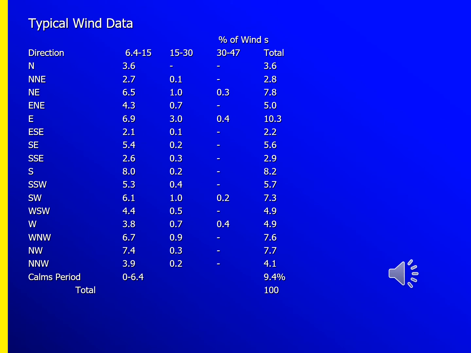So you can see the typical wind data, direction and also the 6.4 to 15, this is the wind velocity, 15 to 30, 30 to 47. So this is for the wind velocity, how many times our wind velocities we can count, and we can find out the total percentage. So this is the direction and velocity, and how many times the wind velocity we determine. Also we define how many times our winds are coming. We also count on that. This is a typical wind data we call it.